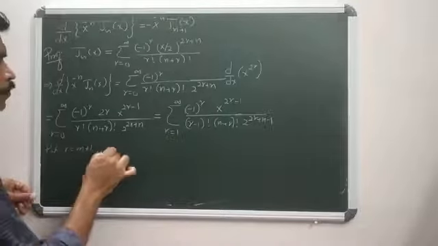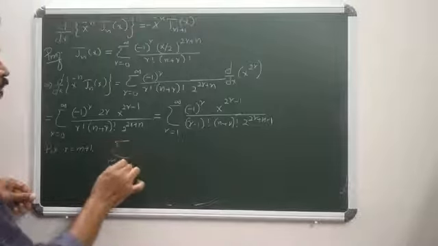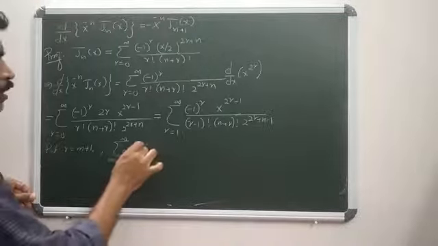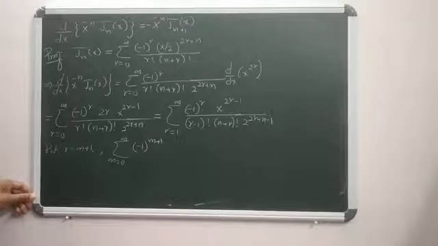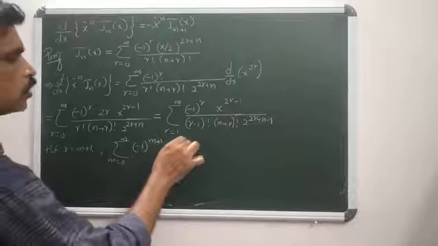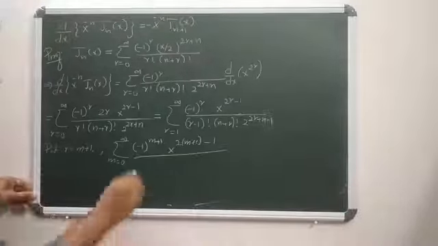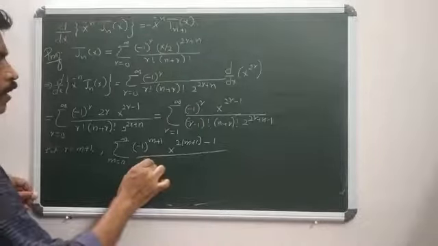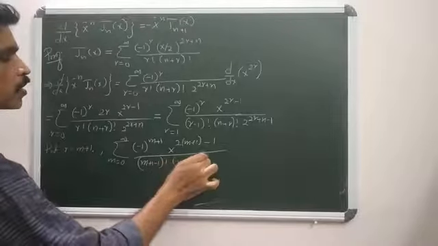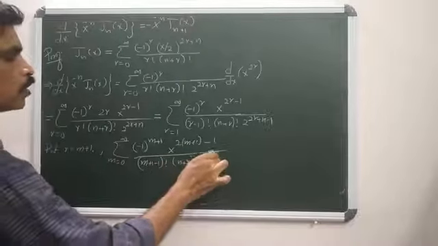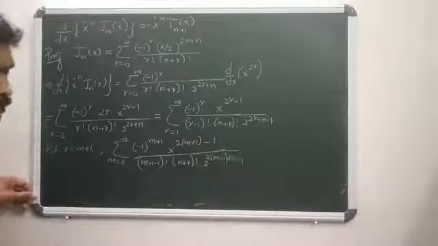So this sum becomes sigma m ranges from 0 to infinity (-1)^(m+1) x^(2(m+1)-1) all divided by (m+1-1)! (n+r)! 2^(2(m+1)+n-1).